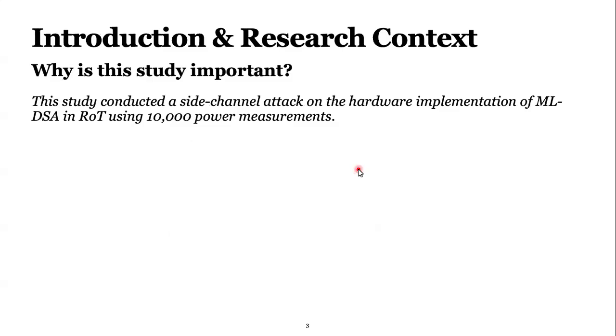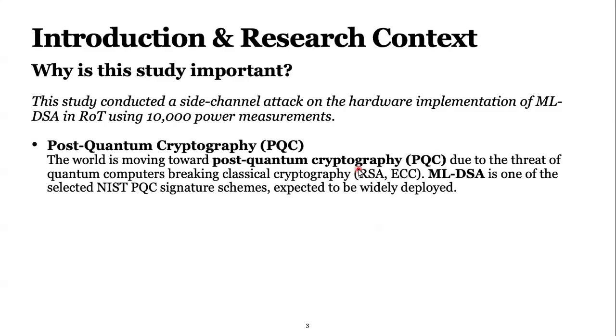So we perform the first side channel attack on a specific implementation of ML-DSA in a root of trust system using 10K power measurements. The world is moving toward post-quantum cryptography because right now we have a new threat called quantum computers.